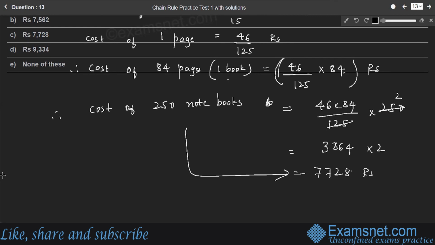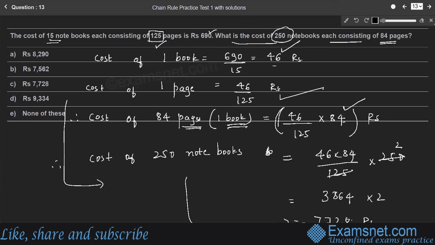And each page costs how much? Each page costs 46 by 125 rupees, and cost of one book is 46 into 84 by 125, right? This is in the second case. Whereas in the first case, cost of one book was 46 rupees because 15 books cost 690 rupees. So cost of each page was 46 by 125 rupees, right? Therefore, the answer for the given question is 7728. Option C is the right answer, right? Am I right? 7728. So option C.